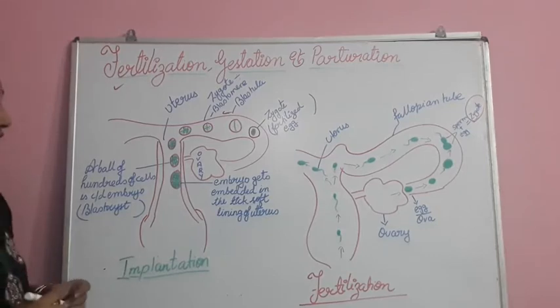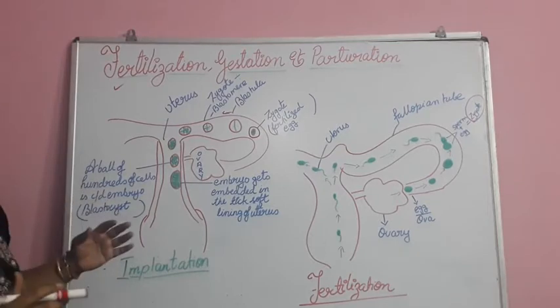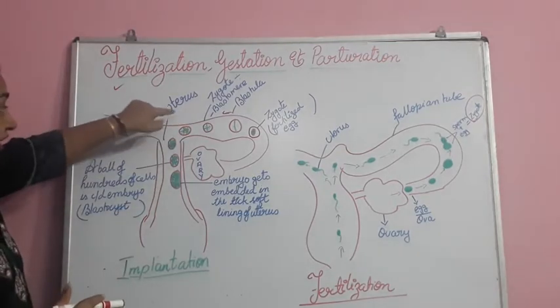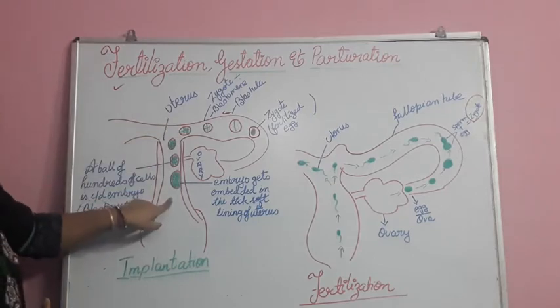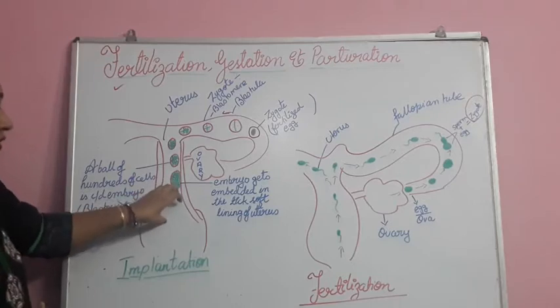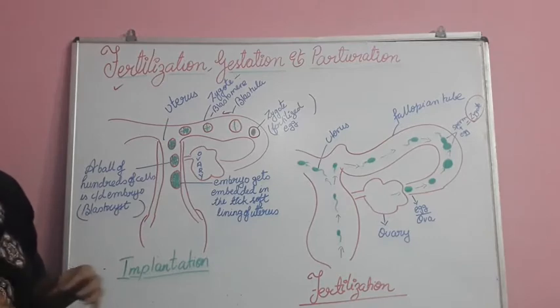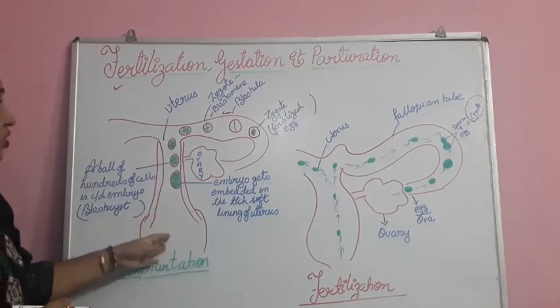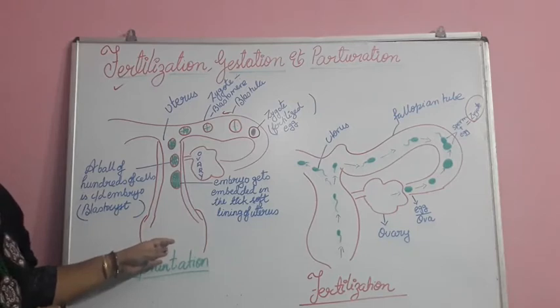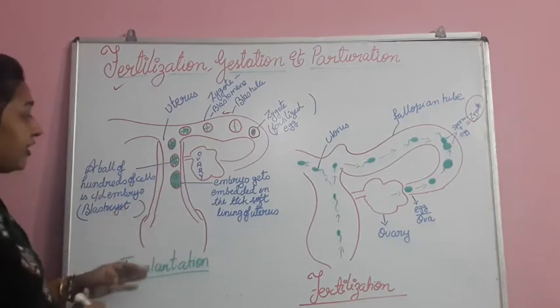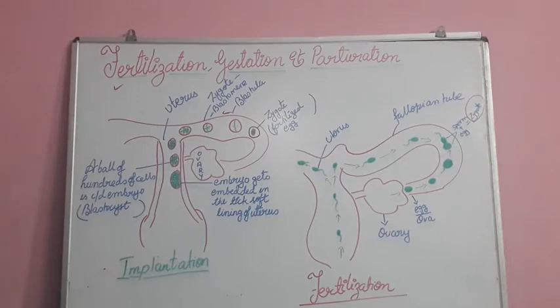When the zygote has divided and converted itself into a mass of hundreds of cells, a ball-like structure, it will travel from the fallopian tube all the way to the uterus, touch the uterine wall and get implanted here. Then this will further develop into the embryo, the young baby. This is called implantation. Further we will see how the embryo develops inside it.